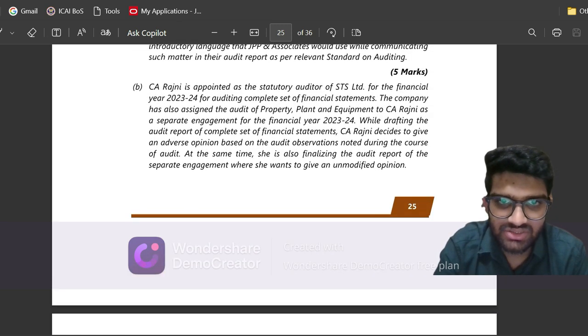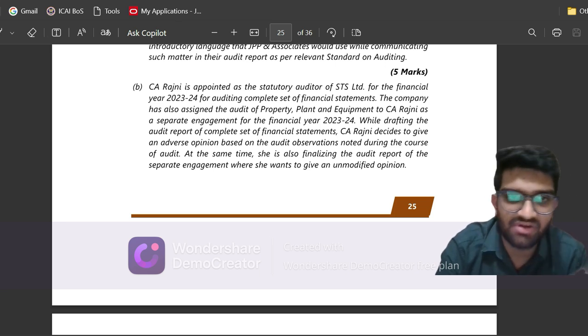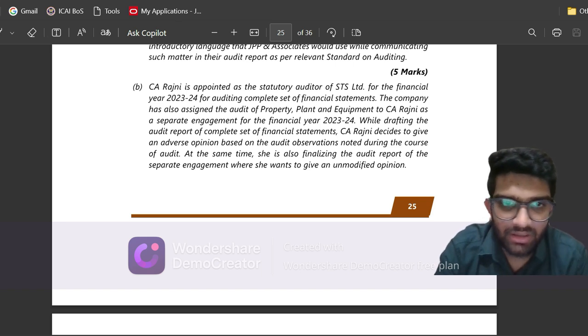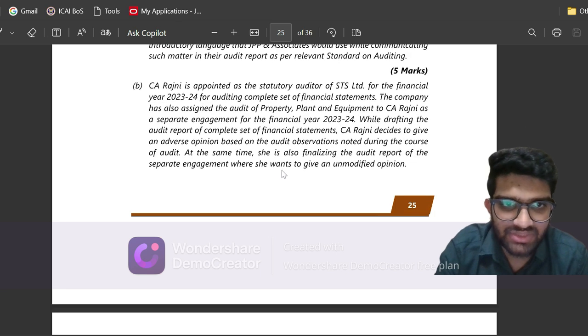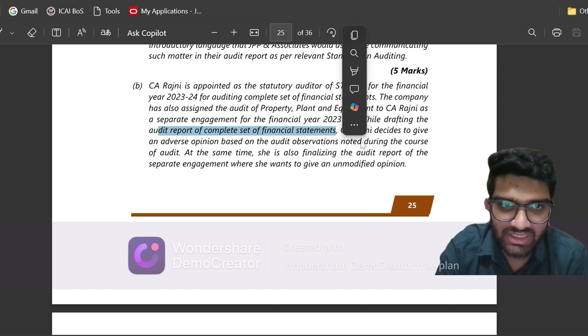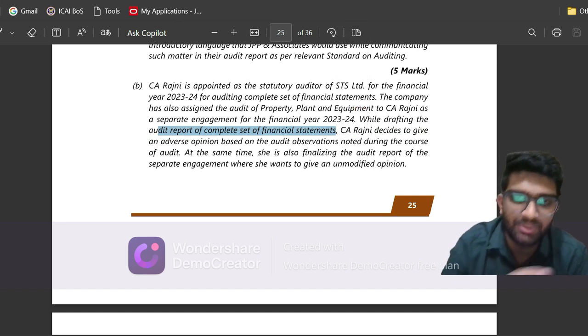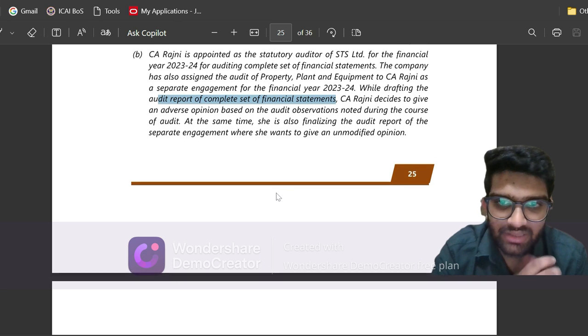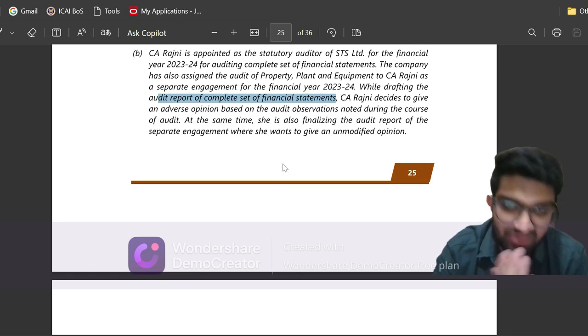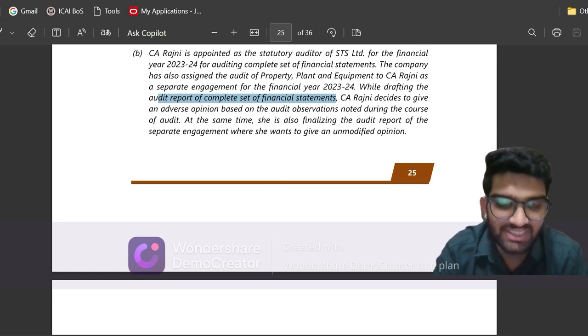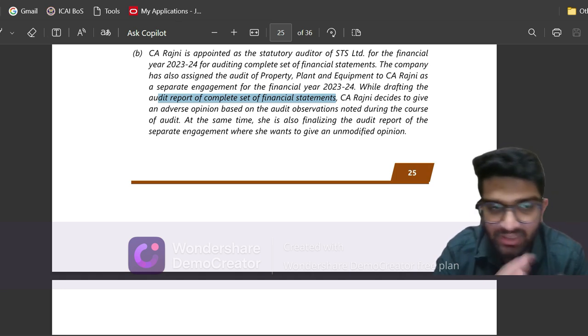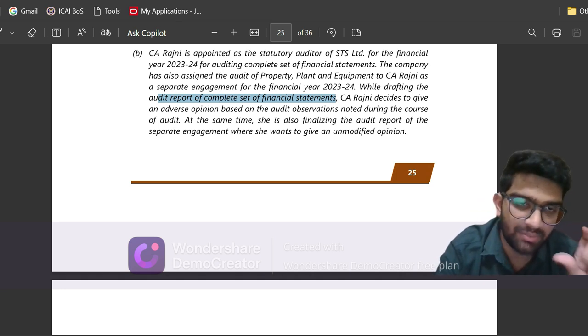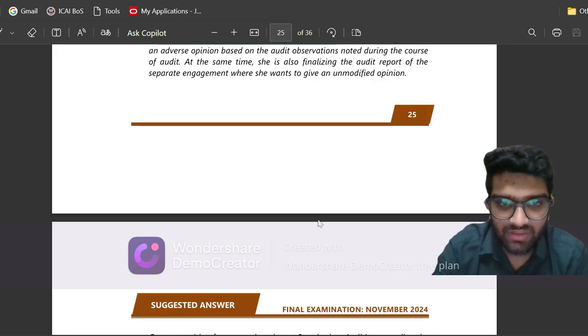So CA Rajani is the statutory auditor for the complete set of financial statements. Now CA Rajani has also got a separate assignment for audit of PPE, which is part of the financial statements. While drafting the audit report of the complete set of financial statements, CA Rajani decides to give an adverse opinion. But while finalizing the audit report of this separate engagement, which is the audit of PPE, she wants to give an unmodified opinion. Whether she can do so? She's giving an adverse opinion on the entire financial statements, but an unmodified opinion on a particular component, which is PPE. Now, can she do so?